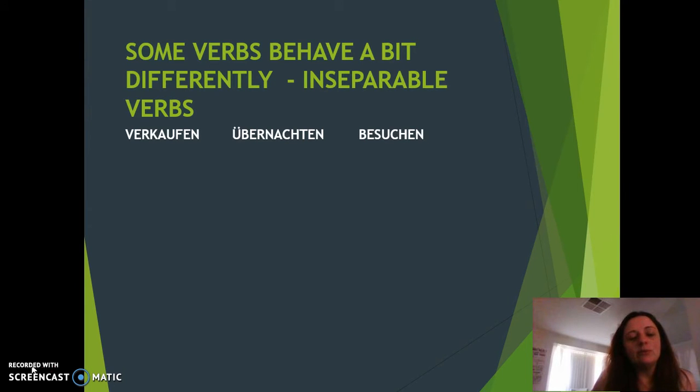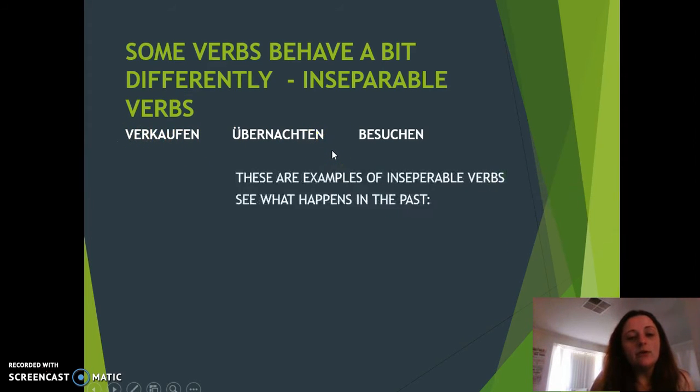Okay, there's the inseparable verbs. They look like they should be separated, but they're not. They have a verb and a prefix. Essentially, every time you change anything, it is the verb that's affected, not the prefix. The difference is they always stay together, they don't separate. So let's have a look.